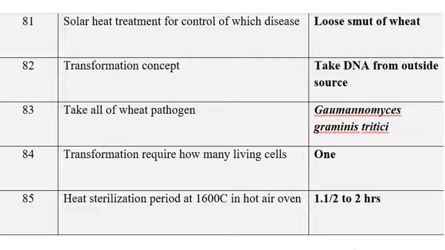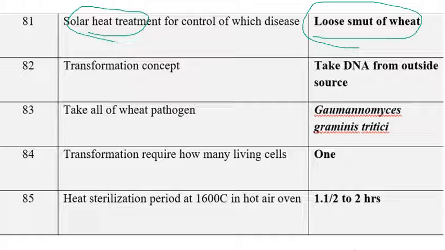The next one is solar heat treatment, which is recommended for, we know very well, wheat loose smut. Luthra solar heat treatment. There it is also called Luthra solar treatment. Why is it called Luthra? Because it was developed by a scientist called Luthra.